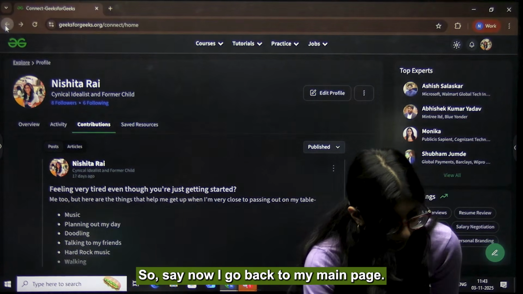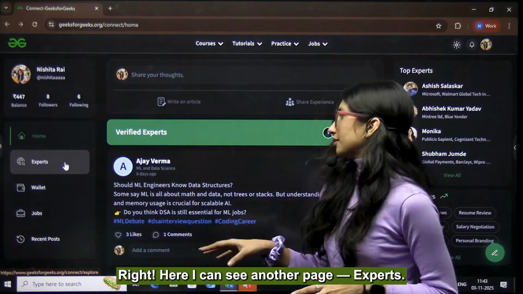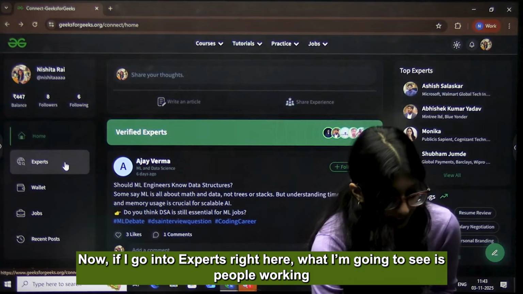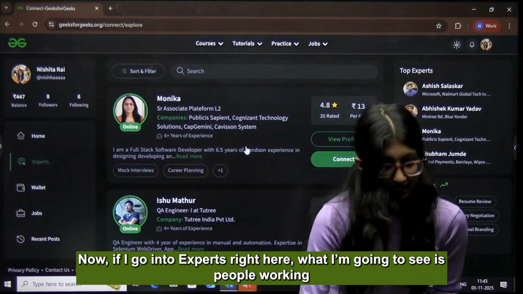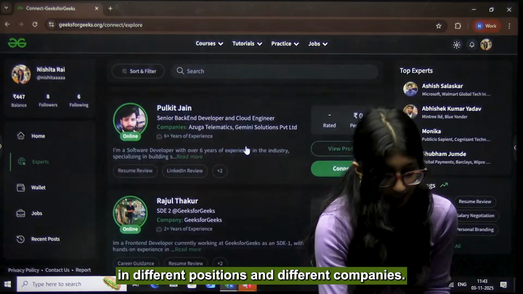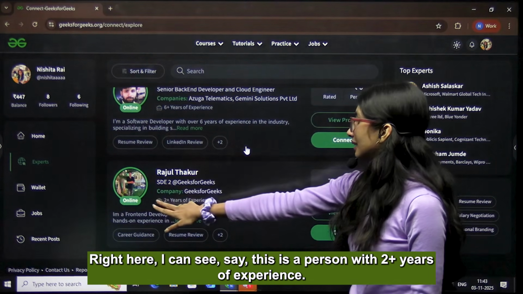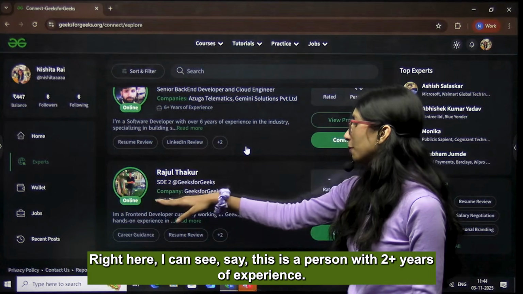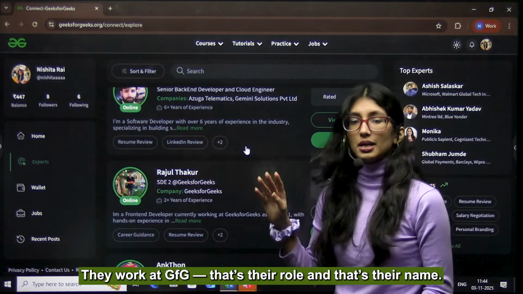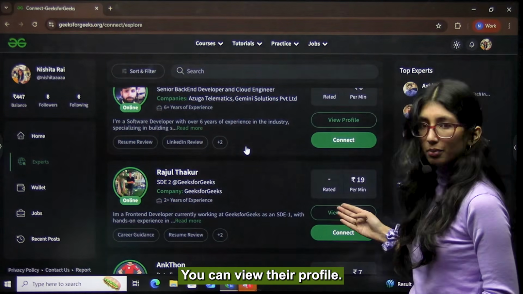So say now I go back to my main page, right? Yahan pe I can see another page which is experts. Now if I go into experts right here, what I'm going to see is people working in different positions, different companies. I can find their experiences, I can find their briefs. Right here I can see, say this is the person, they have 2+ years of experience, they work at GFG, and that's their role and that's their name. So that's how you're going to get a dissection. You can go and learn more about them. You can view their profile.